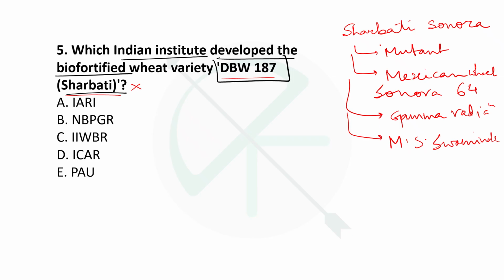लेकिन ये जो DBW 187 है, what is its common name? It is Karan Vandana. Karan Vandana, right? DBW 187 Karan Vandana, and it is also a wheat variety, a high yielding wheat variety suitable for irrigated early sowing conditions in the northern Indian regions, right?